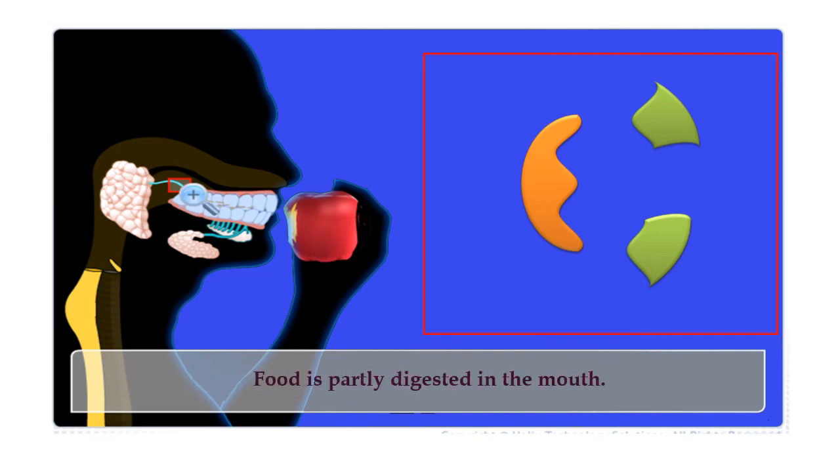So here we can say the food is partly digested in the mouth. See, all the food particles didn't get digested. Only a few food particles, the digestion of food has just started. So food is partially digested. It is not complete. It is half digested. But we can say that the digestion of food starts in the mouth.